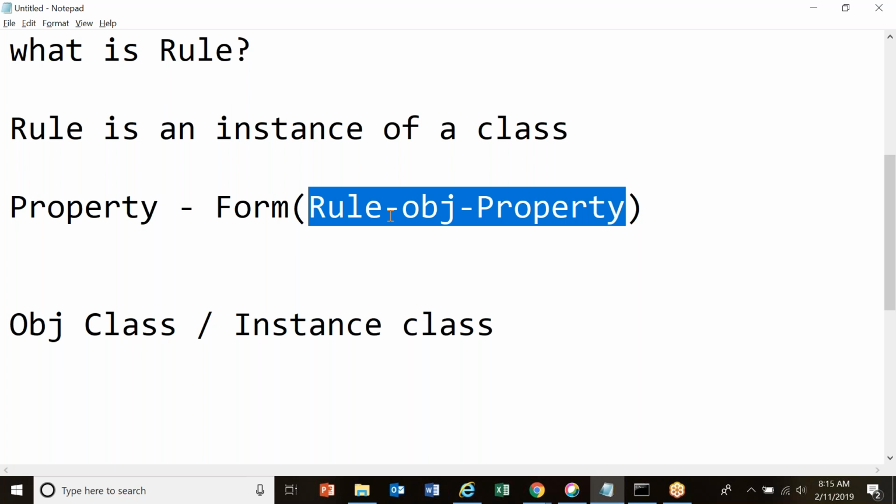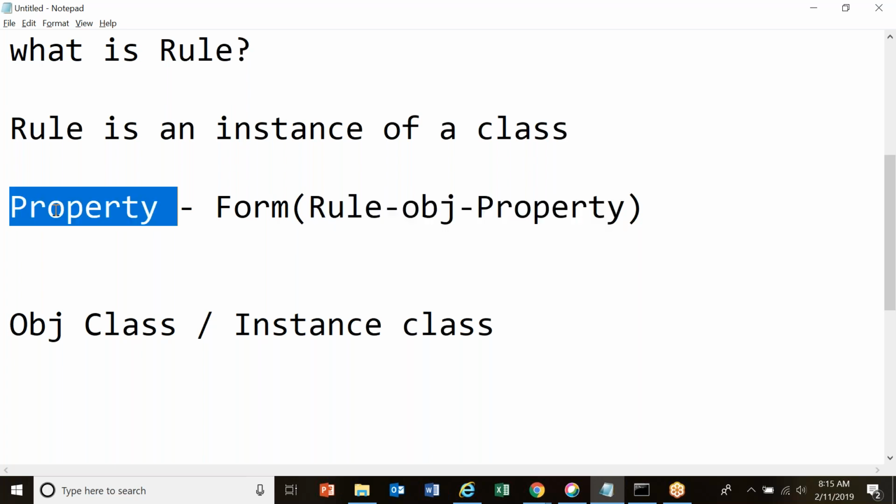As this is a concrete class, there should be some table associated with this particular class. All the instances which I'm creating for Rule-Obj-Property are called properties. If I create 10 properties, I'm creating 10 instances for this particular class. All these 10 instances are stored in a table associated with this class. This class is considered an OBJ class or an instance class.